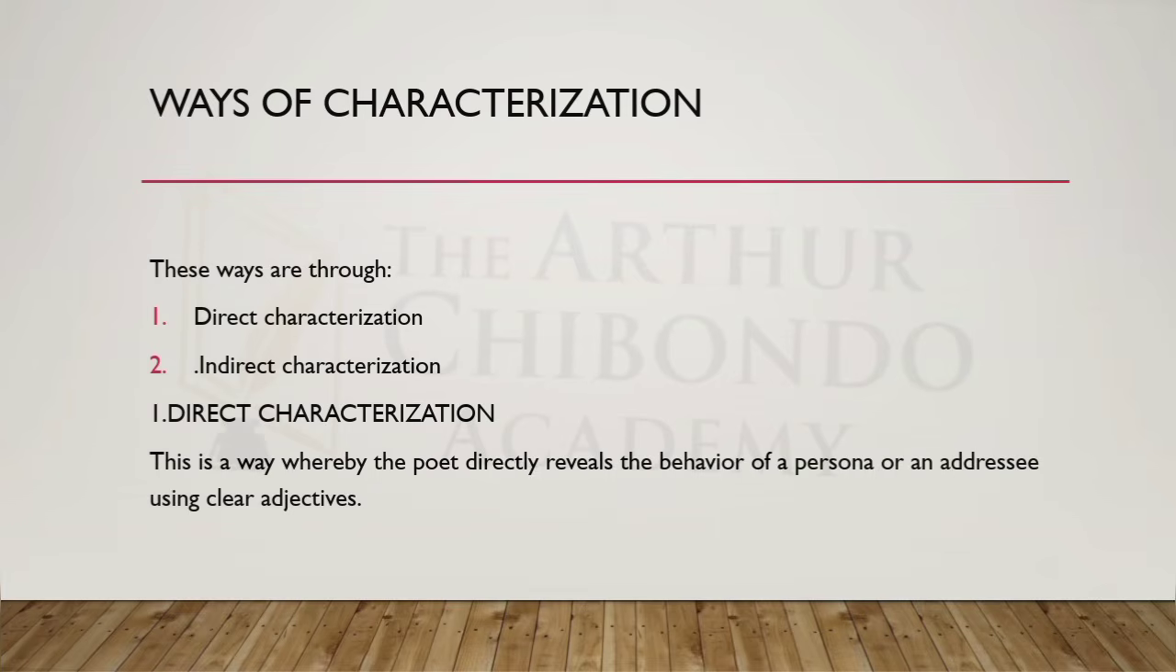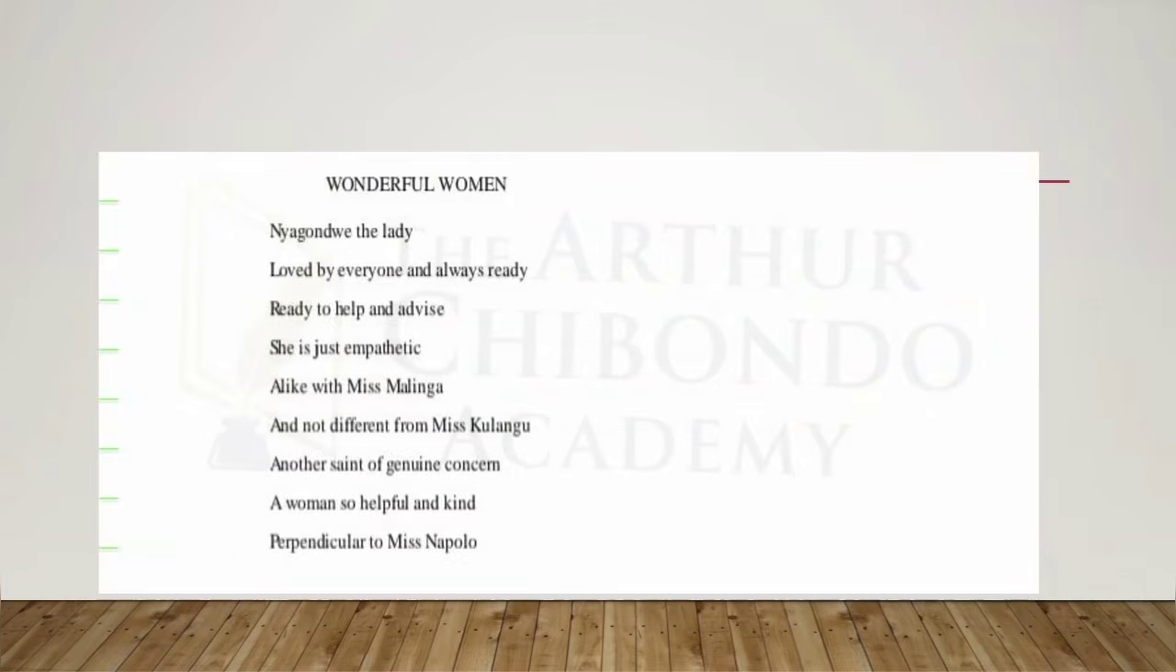Direct characterization. This is a way whereby the poet directly reveals the behavior of a persona or an addressee using clear adjectives. So in this way, a reader does not struggle to find the behavior of the persona or an addressee since they are right there in the poem. For example, let us look at the following poem and see how the poet mentions words that help us know the behavior of a particular character.